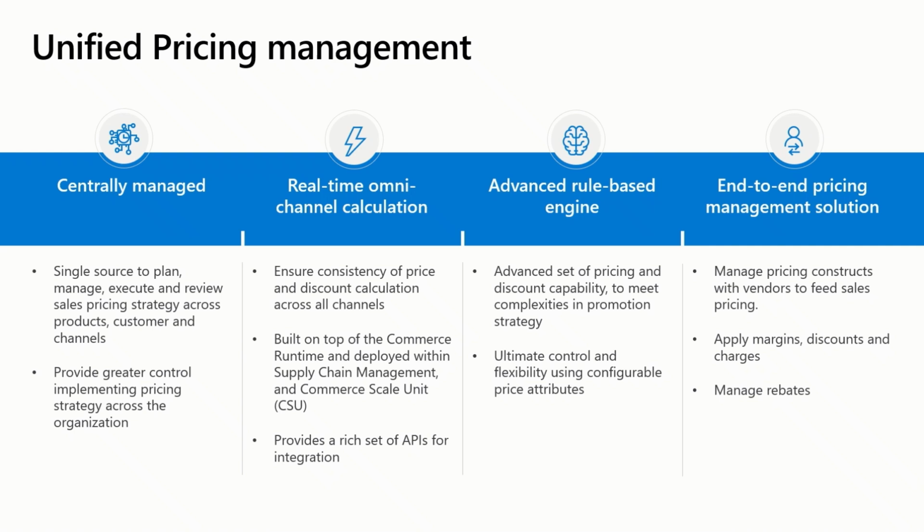Real-time omnichannel calculation ensures consistency of price and discount execution across channels. In addition, a rich set of APIs are provided out of the box for integration. An advanced rule-based engine helps organizations meet pricing complexities and adapt quickly to changing business models with full control using configurable price attributes. Unified pricing management in Dynamics 365 supply chain management is an end-to-end solution helping organizations manage pricing constructs with vendors and customers and control prices, margins, discounts, and charges, as well as manage rebates.